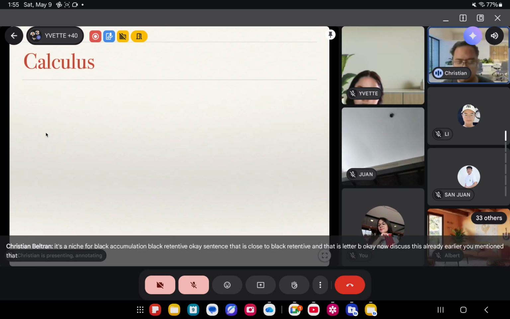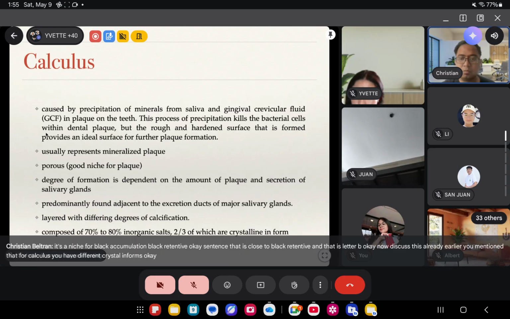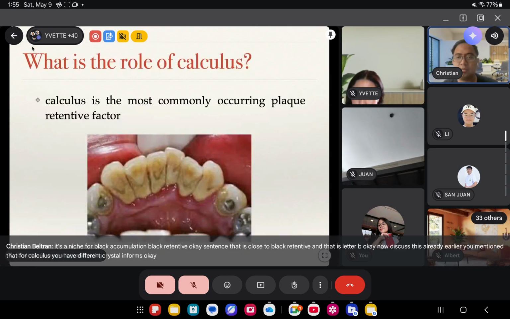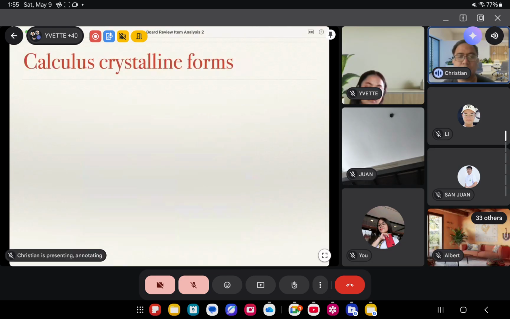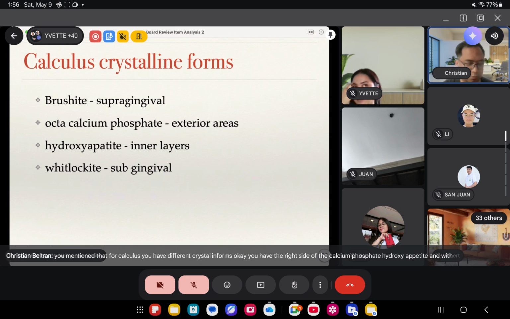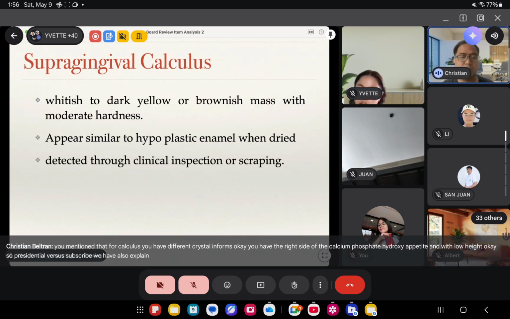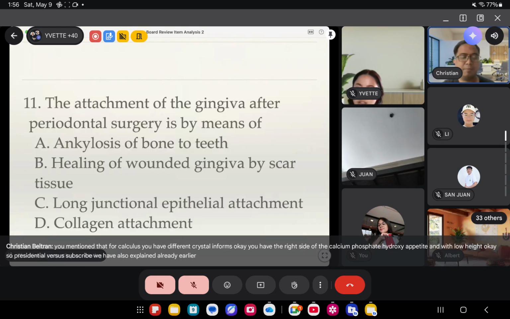We mentioned that for calculus, you have different crystalline forms: the brushite, octacalcium phosphate, hydroxyapatite, and whitlockite. Supragingival versus subgingival, we have also explained already earlier. We now go to number 11.